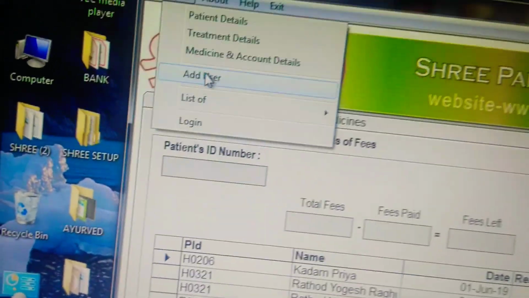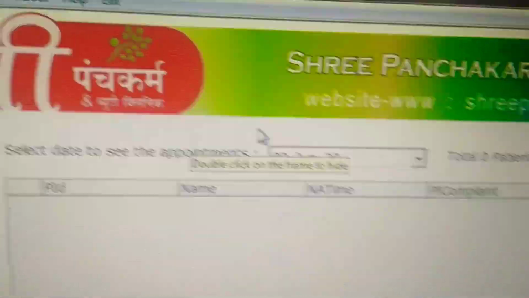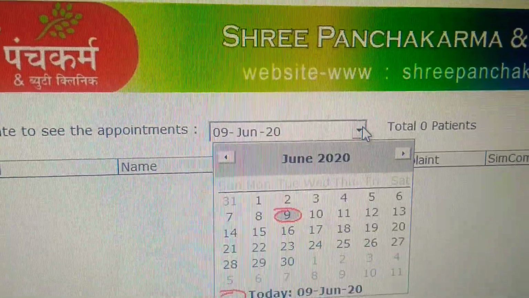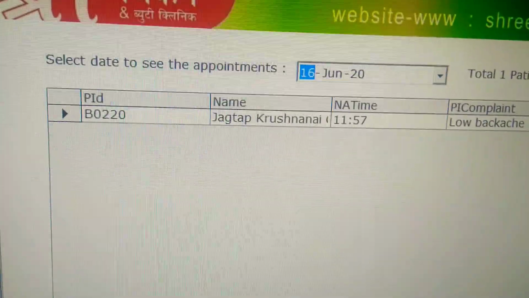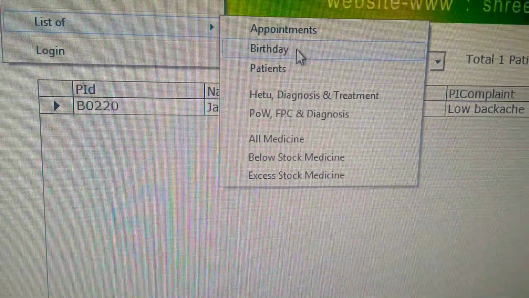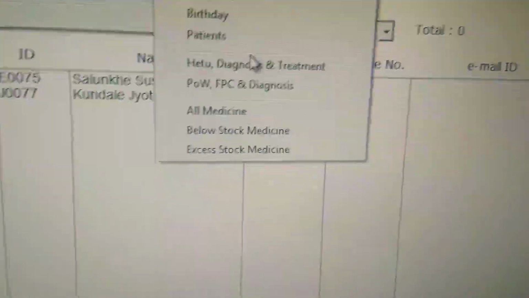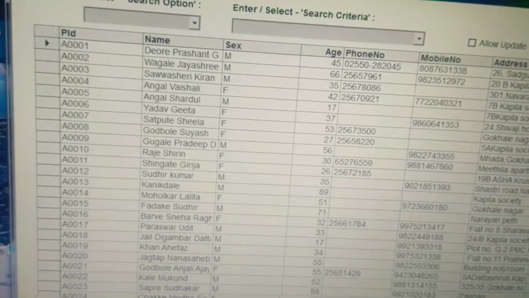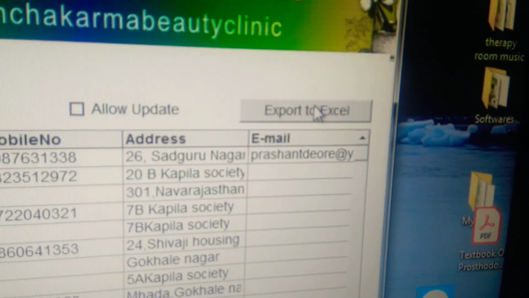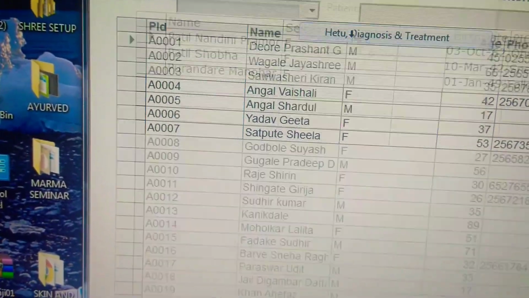After that, there are some requirements like that. We need list of patient's appointment. So here you can select the date, and then you can see whichever appointments are there like this. Then you may need list of birthdays on that particular date. That also you can see like this. Then you may need list of patients. That also appears like this, and you can export it to Excel, so you will have the complete list of that patient.